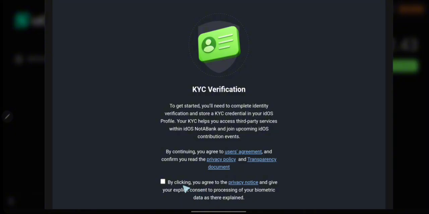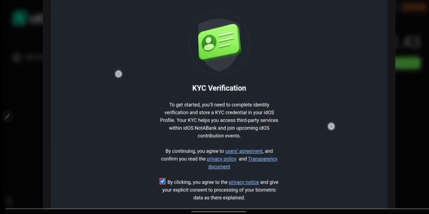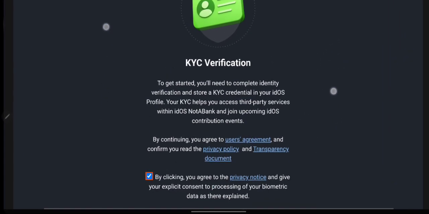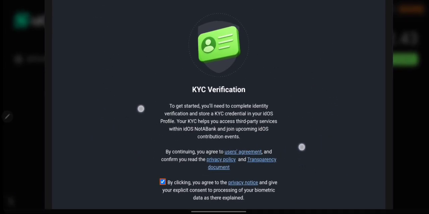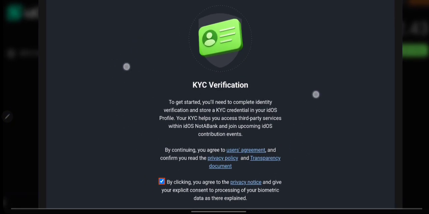By clicking here, you agree to the privacy policy and give your explicit consent to the processing of the biometric data as they explained. So I will click on this checkbox right here. Okay, and then I will click on the button below. Bear with me, I'm actually having a hard time right here due to my screen.